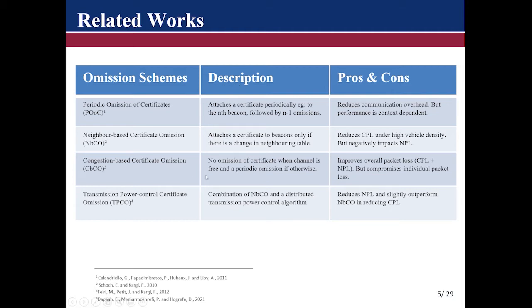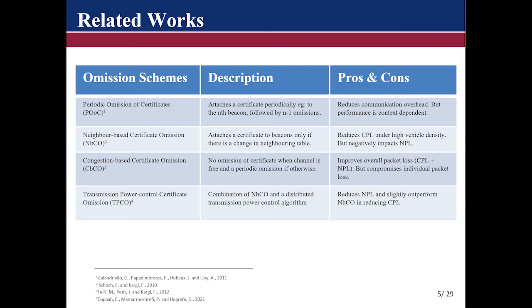The congestion-based certificate omission strategy is a strategy with which vehicles estimate their communication channel load, and if the channel is observed to be free, then no certificate is omitted from the beacons that are sent out. But if the channel is estimated to be busy or congested, then certificates are omitted using the periodic omission strategy. This scheme improves the overall packet loss, that is, when you combine both network packet loss and cryptographic packet loss together.